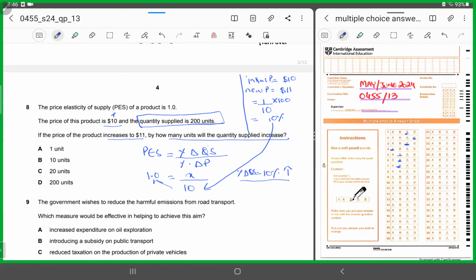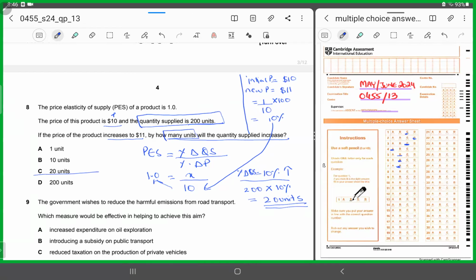They're asking you how many units. So initial was 200 units. And now when I'll increase it by 10%, so how many units is it increasing? It's coming out to be 20 units. A 10% of 200 is what? 20. So now the quantity supplied will increase by how many units? 20 units. They're not asking you for the percentage.